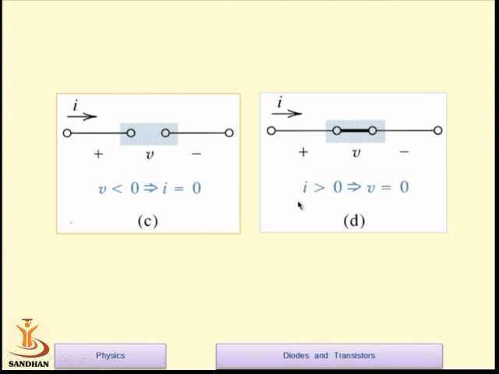And if the diode is in forward bias, it behaves like a closed switch, where we get a certain current more than 0, but the resistance is almost 0. That's why, as per Ohm's law, we get the potential across this diode V equal to 0, and in the other case the resistance is almost infinite. That's why the current is 0.